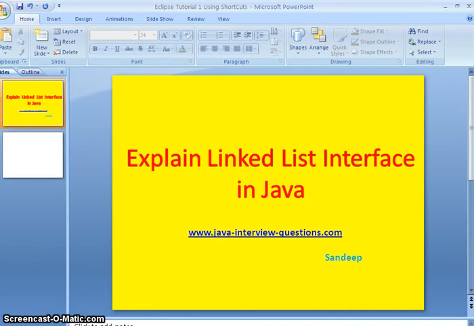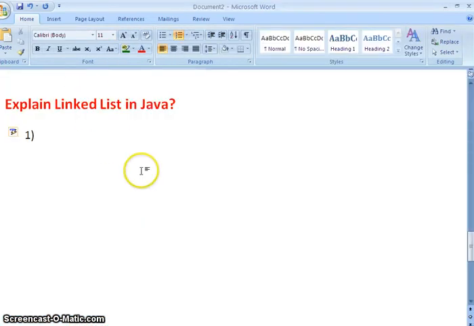This is Sandeep. Today in this session we'll see the linked list importance, what is a linked list, when to use a linked list, and what are the advantages of linked list when compared to other implementations of lists. Now I am opening a document and here we will be writing the notes related to the linked list.